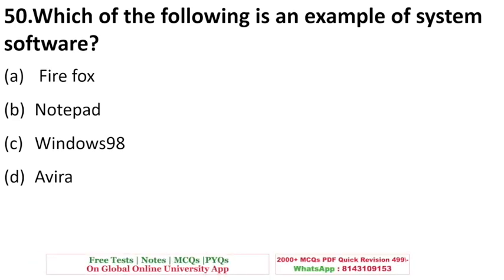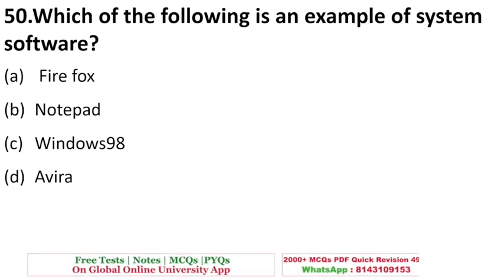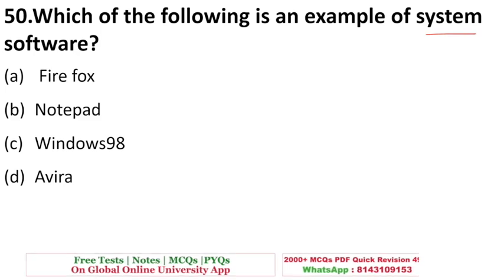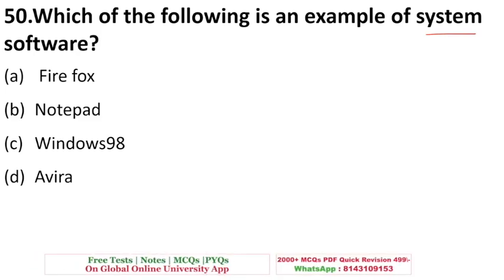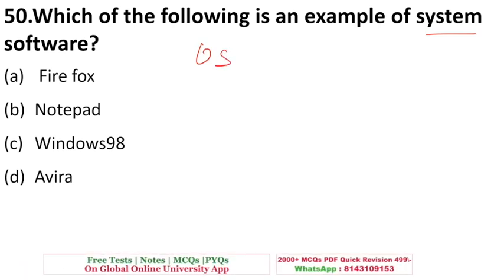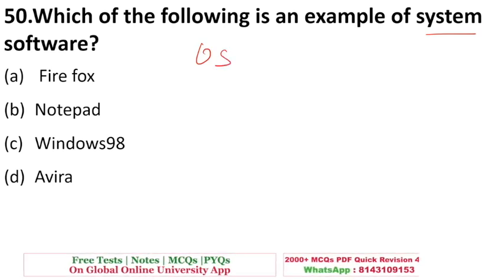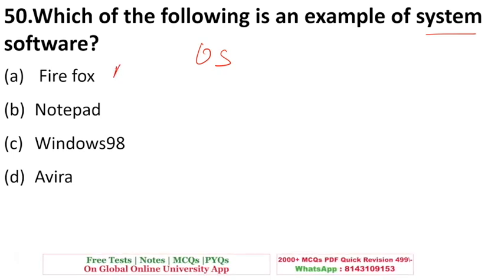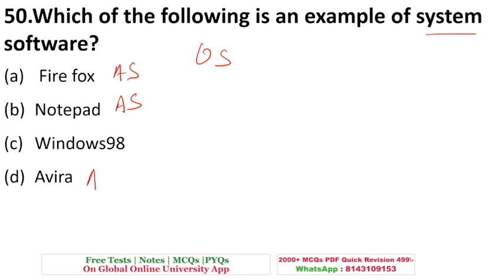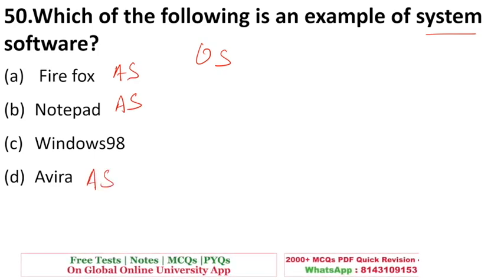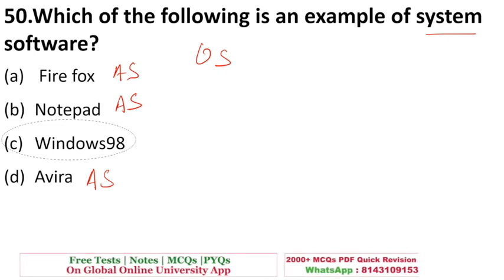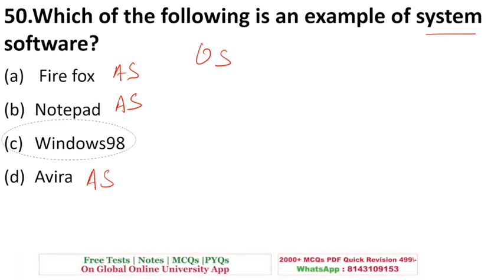Okay. Which of the following is an example of system software? Firefox, Notepad, Windows 98, or Avira. So students, system softwares are those software which provide a platform so that other softwares are able to run on it. Operating system is a kind of system software. So if you look at the options, Firefox is an application software, Notepad is also application software. Avira is an antivirus. It is also application software. While your Windows 98 is an example of system software. D is the right answer.